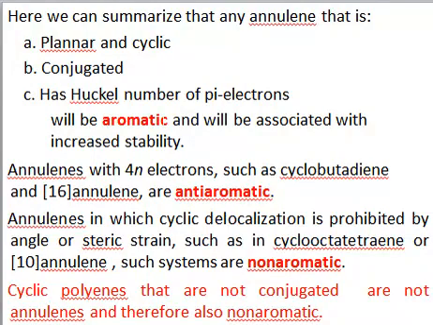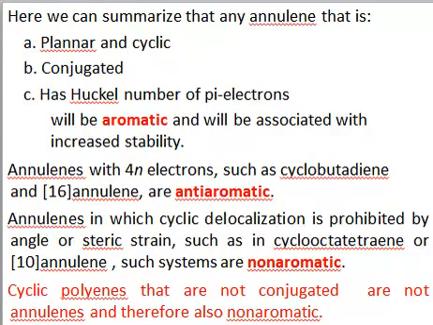This is the major difference between aromatic, anti-aromatic, and non-aromatic. Aromatic and anti-aromatic are almost the same, except they differ in the number of pi electrons, right? Aromatic compounds are highly stable, whereas anti-aromatic compounds are highly unstable. Normally these anti-aromatic compounds have some angle strain associated with them.